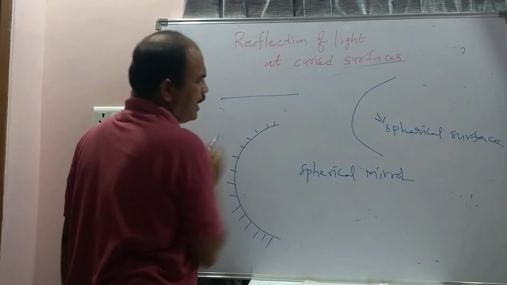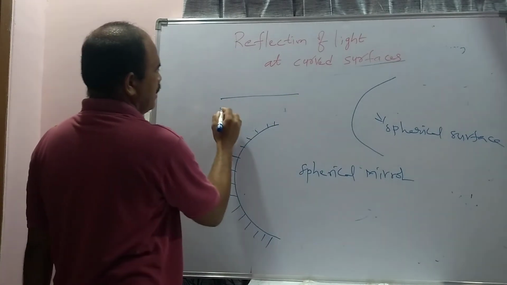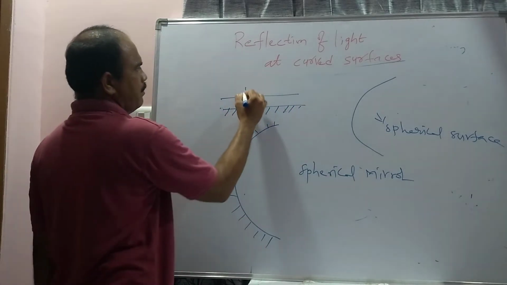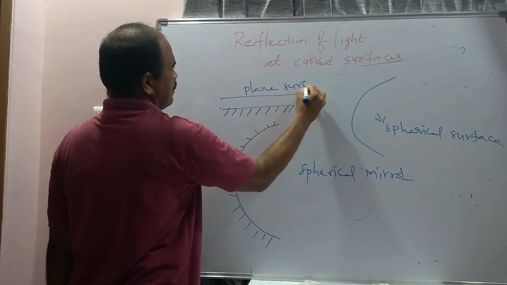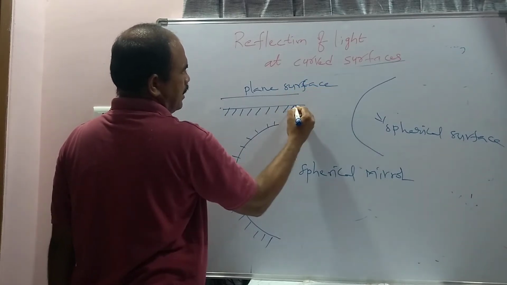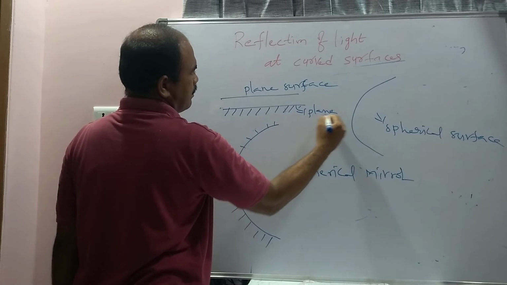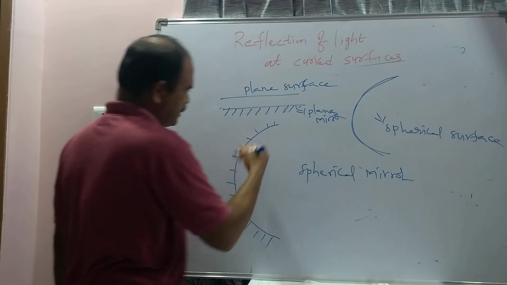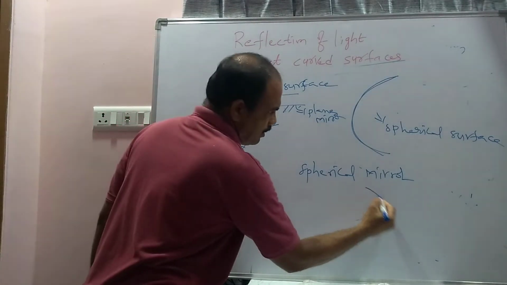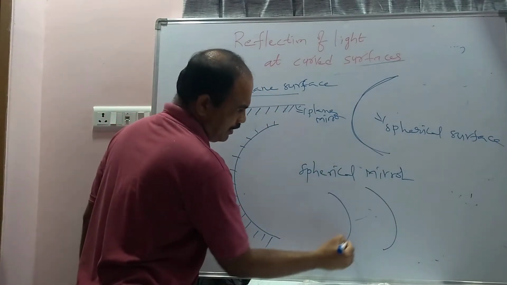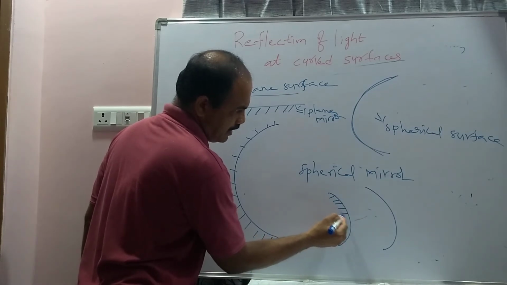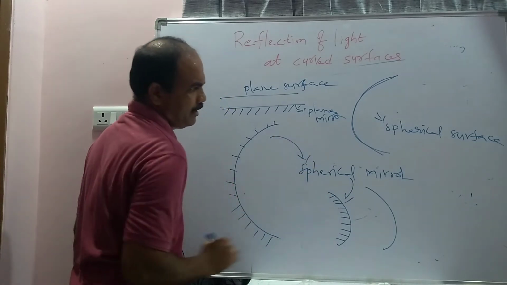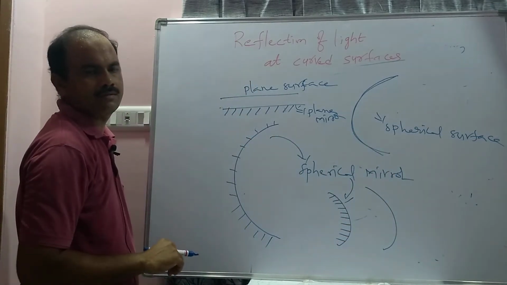This is called the plane surface. Now it is called a plane mirror. This is the plane surface, and this is the plane mirror. So this is the spherical surface, this is the spherical mirror, and this is also called a spherical surface. And if the inner side is coated with red lead oxide, now this is also called a spherical mirror. These two are called spherical mirrors. These two are called the spherical surfaces.